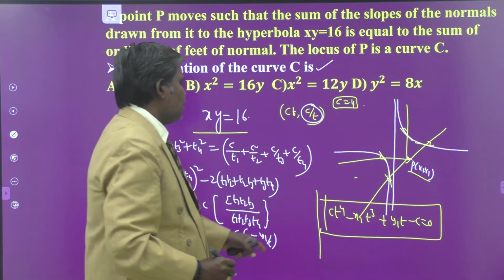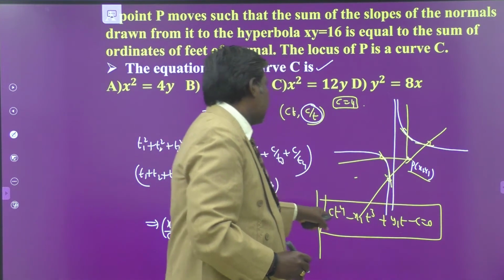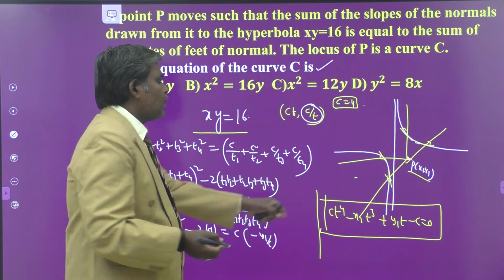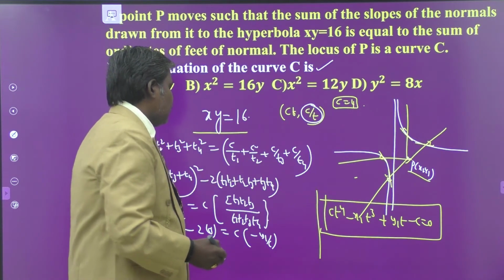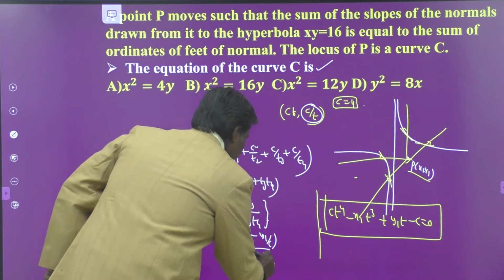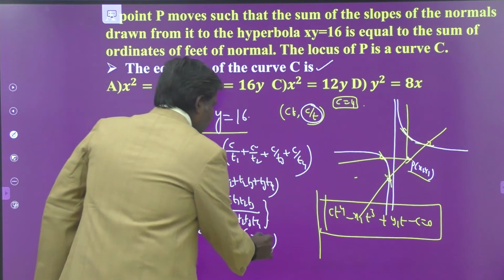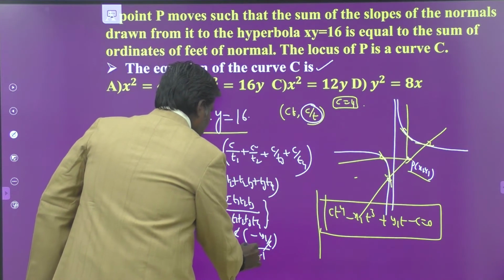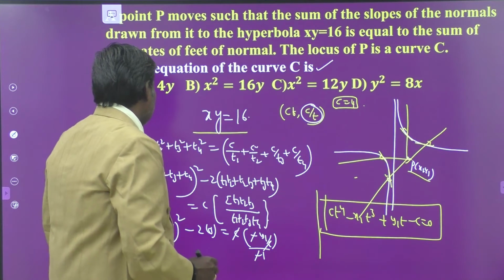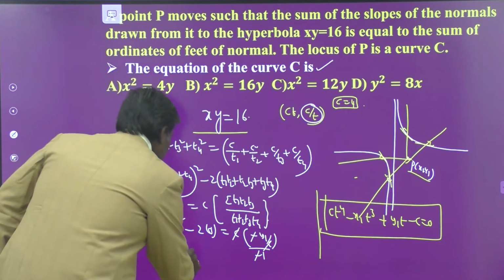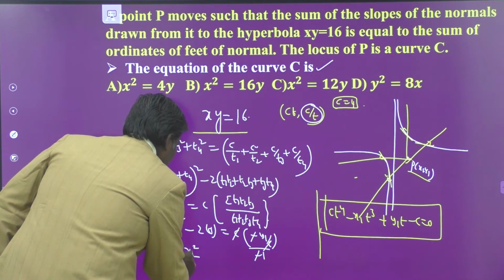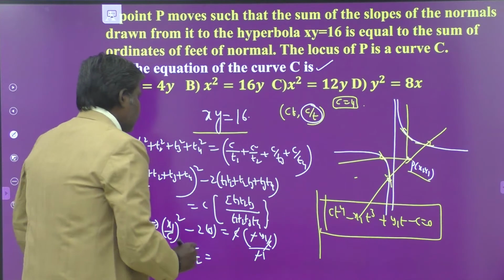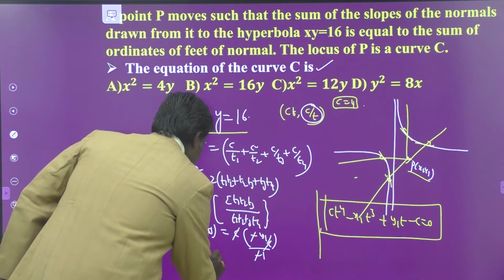Minus y1 by c, by the product of the roots, is equal to minus 1. Since you have minus c by c, that is minus 1. Now c gets cancelled, minus minus also gets cancelled. You have x1 square by c square is equal to y1.